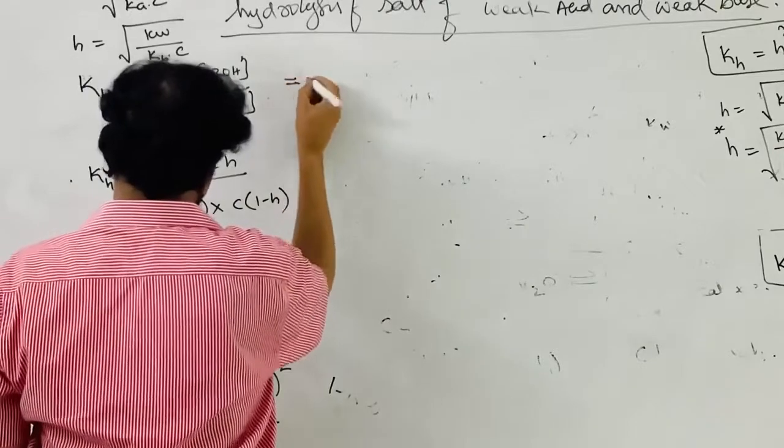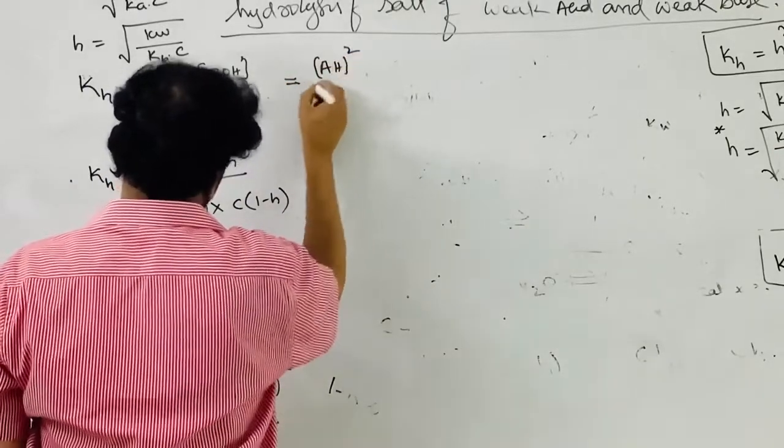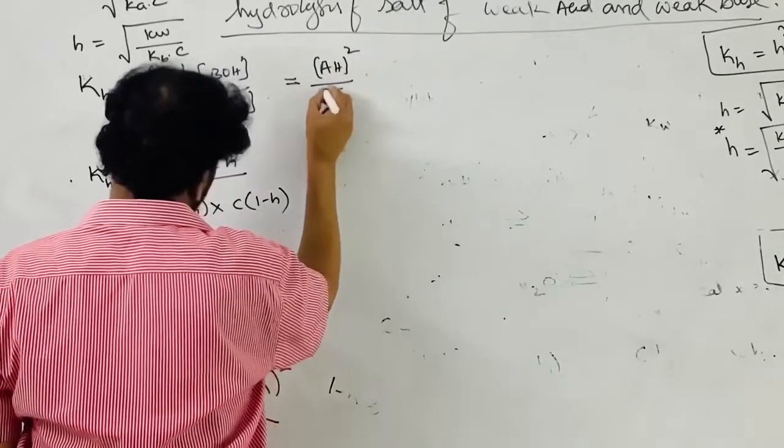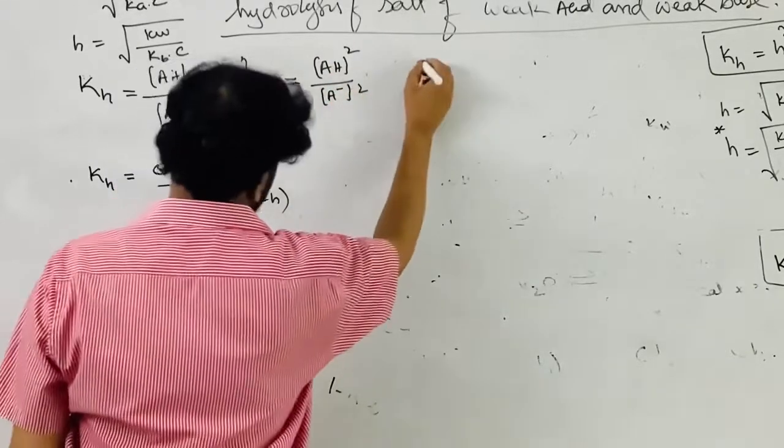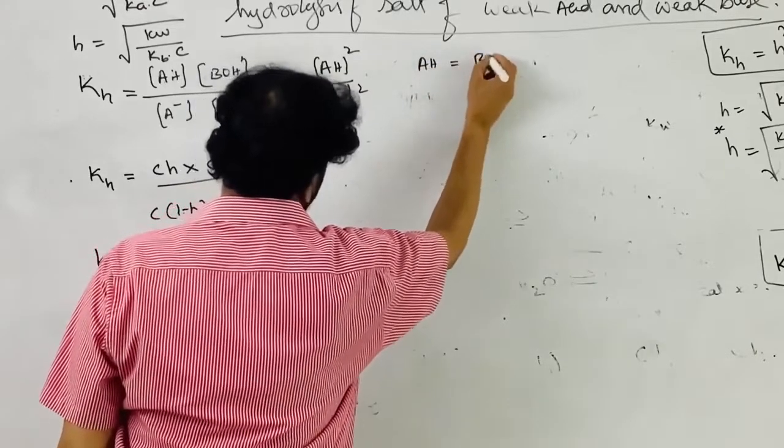Therefore, we can write the concentration of AH squared by the concentration of A⁻ squared, since the AH concentration is equal to the BOH concentration.